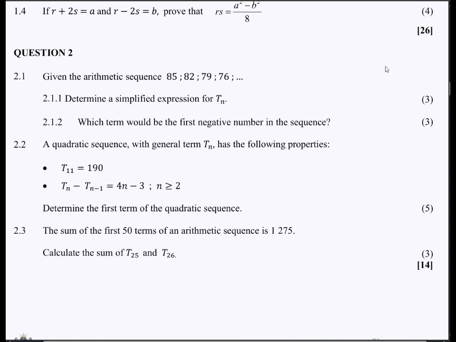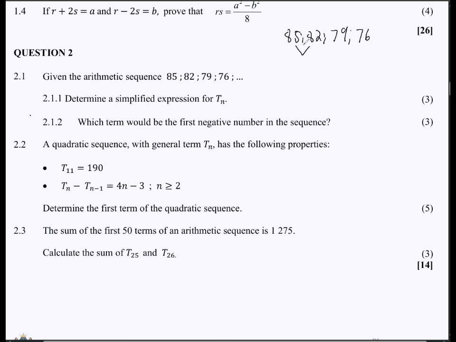Question 2 says, given the arithmetic sequence. So now we are on number patterns. Given the arithmetic sequence, 2.1.1 says, determine a simplified expression for Tn. Okay, so what we are going to do now is obviously take this 85 and then, so let's see. We have the 85 here, the 82, the 79, and the 76.